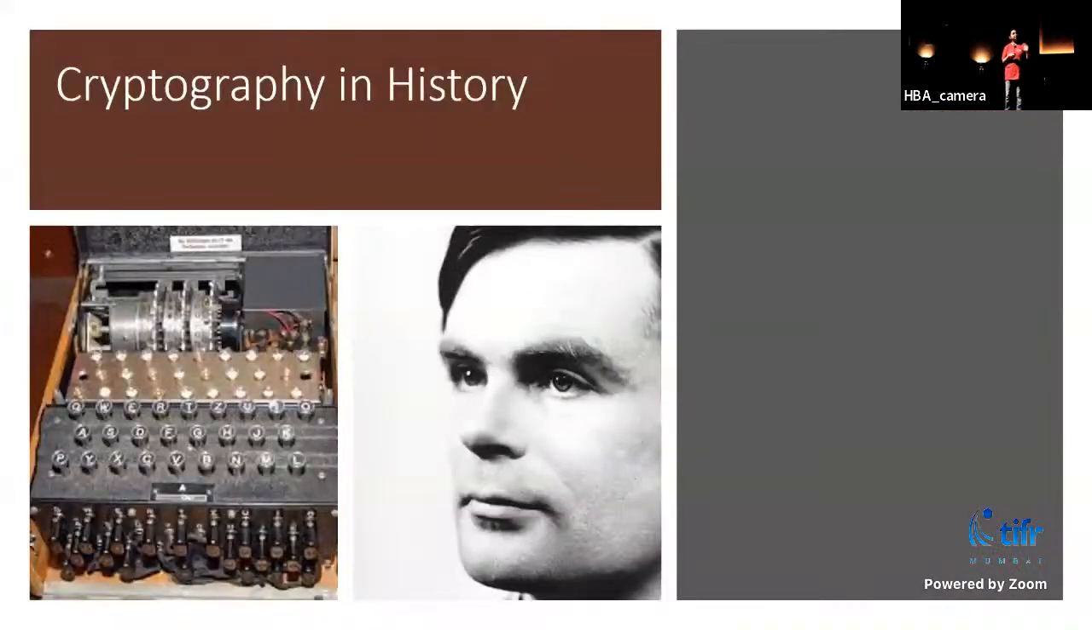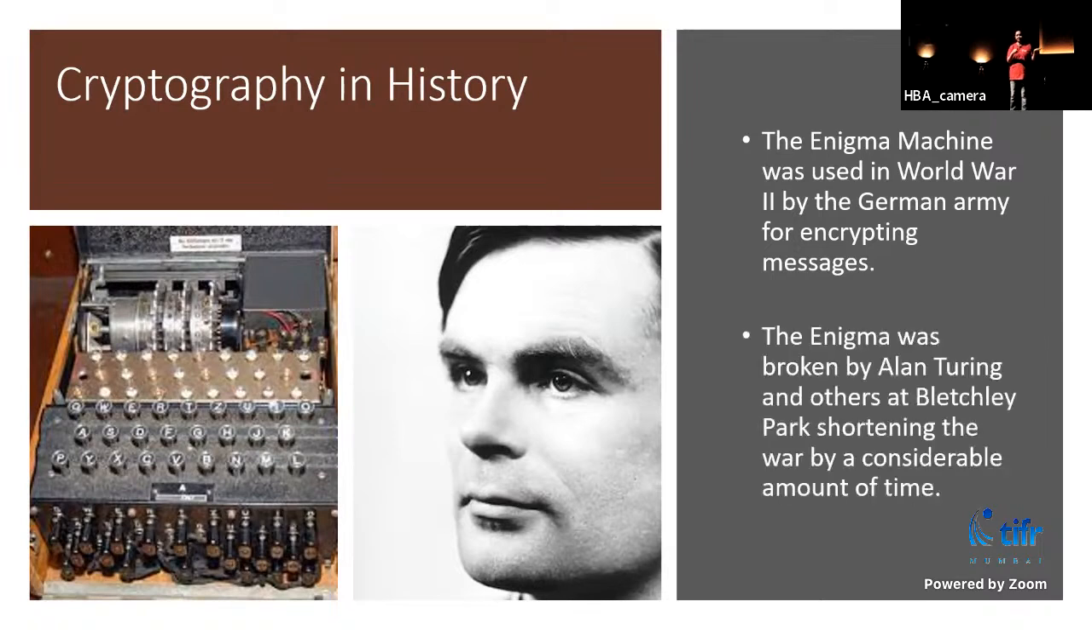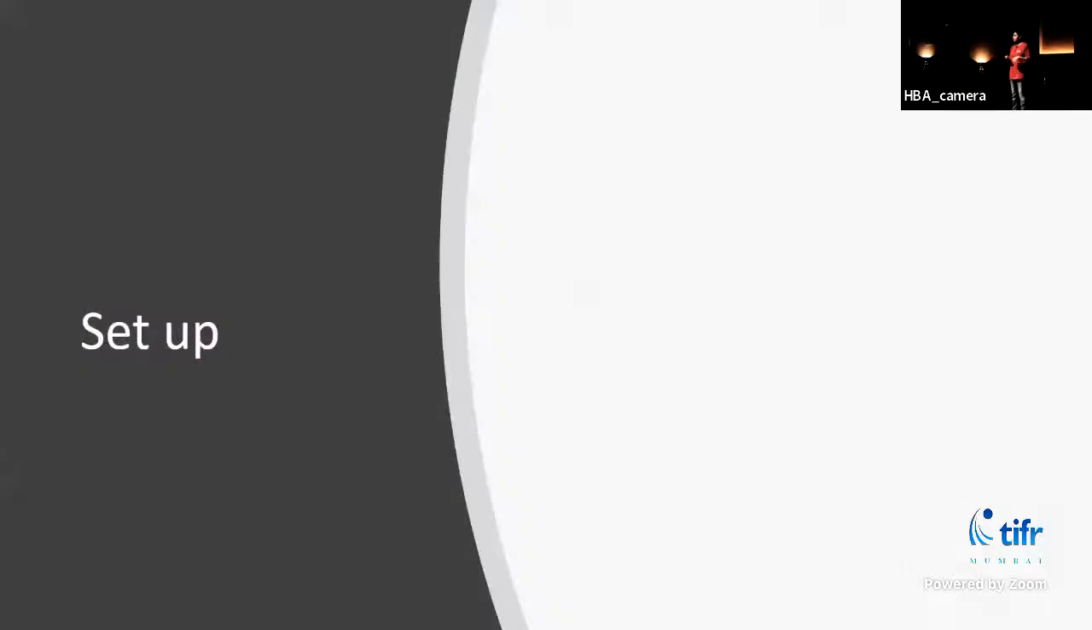If you have seen the movie The Imitation Game, you'll be familiar with the Enigma machine, which was used in World War II by the German army for encrypting messages. A lot of Polish mathematicians had started breaking the Enigma before Alan Turing, and he used a lot of logic and broke the Enigma along with the people at Bletchley Park, and it shortened the war by a considerable amount of time.